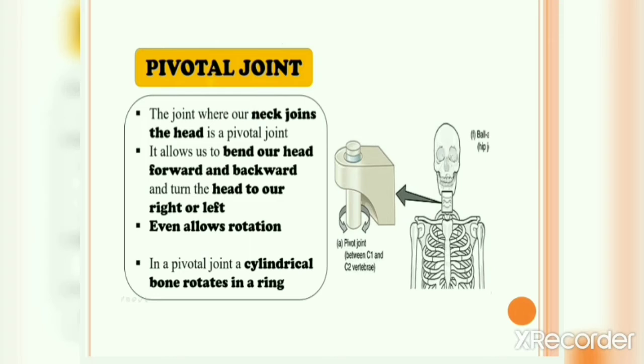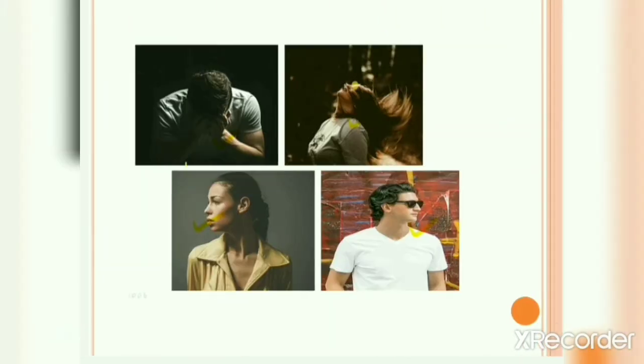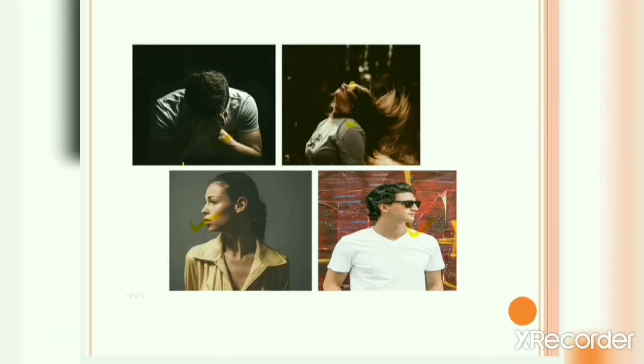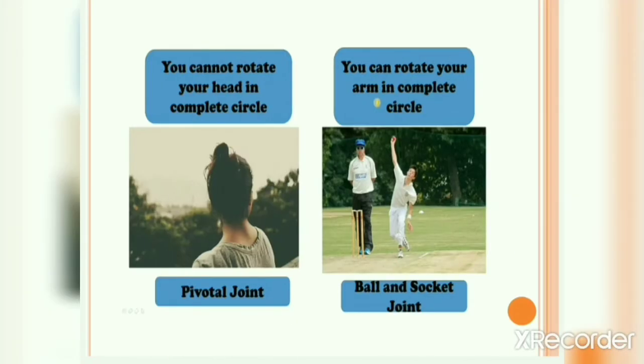Now, I told you that due to the pivotal joint, you can bend your head forward, backward, you can look to your left, to your right. It allows this kind of movement. But as we have studied in the ball and socket joint, while bowling a ball, you can rotate your arm in a complete circle like this, right? Both in clockwise and anti-clockwise direction.